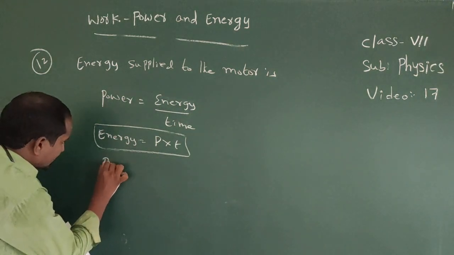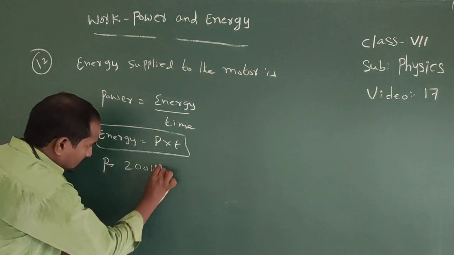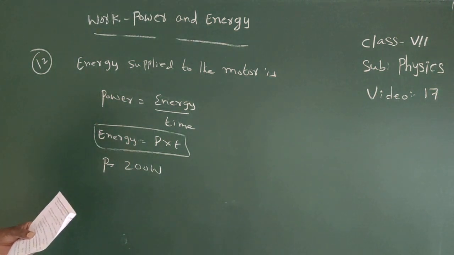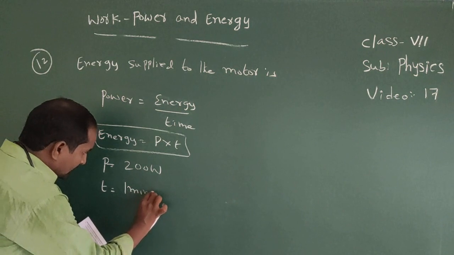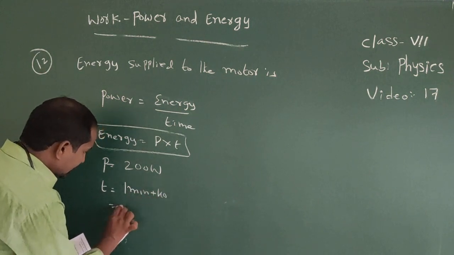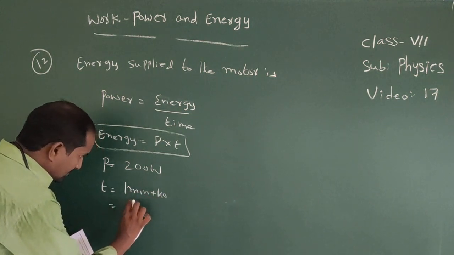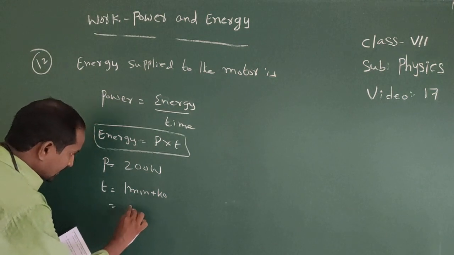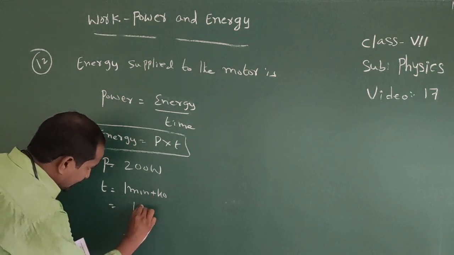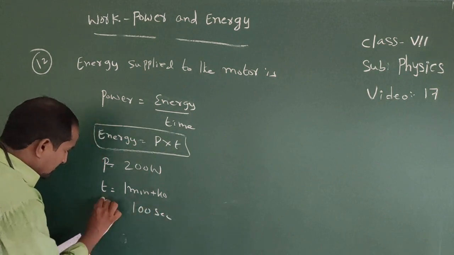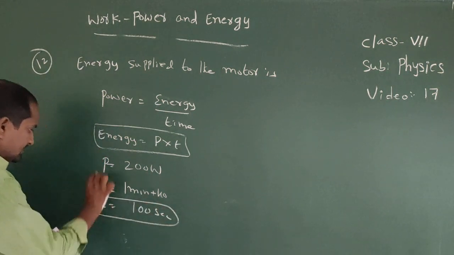Power equal to how much here? 200 watts. And time is given. Time equal to here 1 minute and 40 seconds. That means here 1 minute equal to 60 seconds plus 40. Total 100 seconds. Time equal to here 100 seconds.